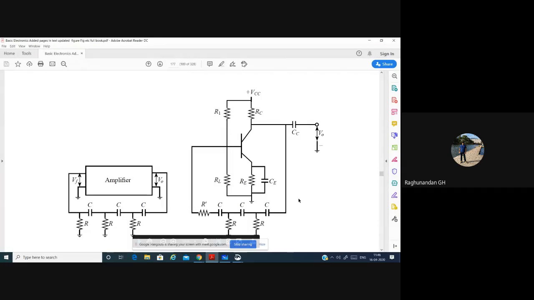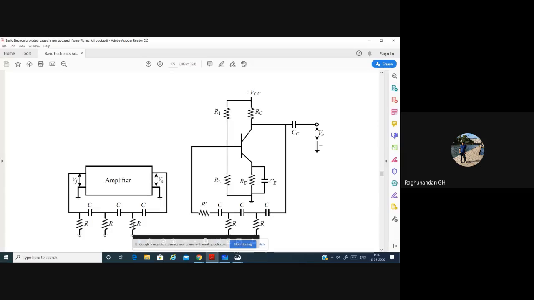When temperature increases, again its behavior changes, and also since we have a larger number of components, we might have device aging. So as time goes on, the components might not work properly. Because of that, we might not be able to produce the required phase shift. See here, each RC pair has to be matched properly. All these R should be the same, all these C should be the same.